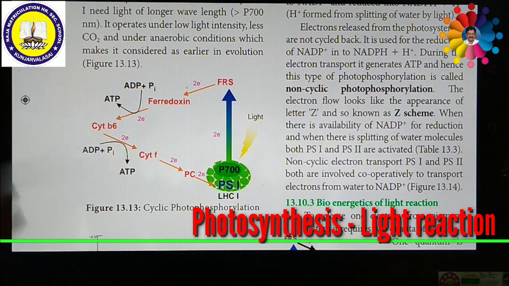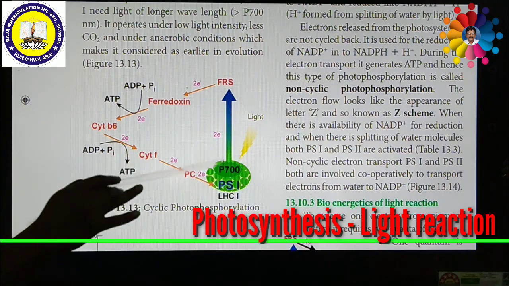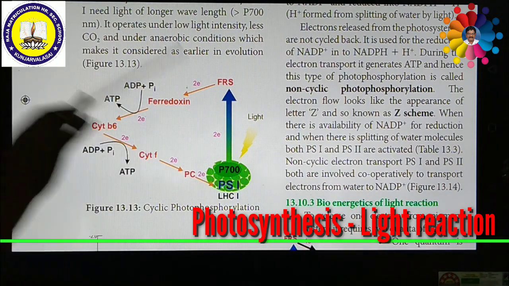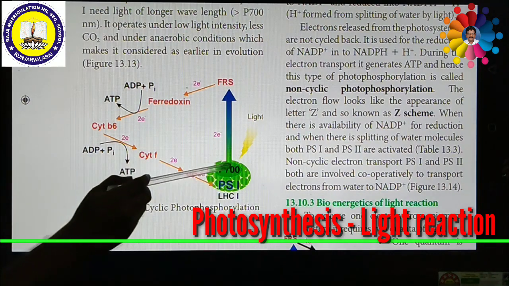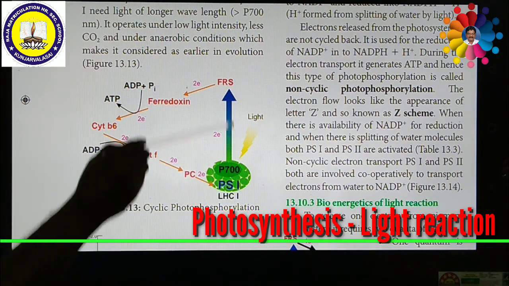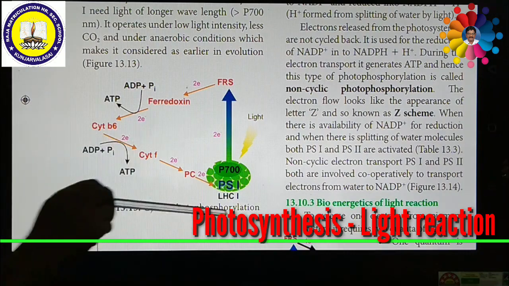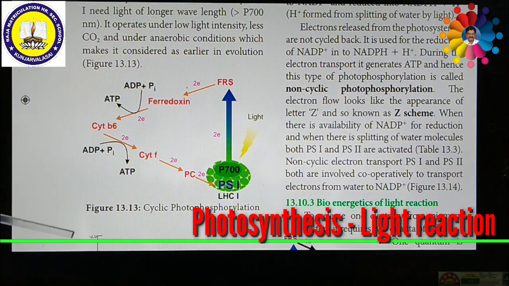So here the electrons expelled from photosystem 1 are cycled back to the photosystem 1. That is why this is called cyclic photophosphorylation. In the previous explanation, that was the Z scheme. The electrons expelled from the photosystem 2 are not returned back to the photosystem 1. That is why it is called non-cyclic photophosphorylation. But here the electrons expelled from photosystem 1 are cycled back to the photosystem 1 again. So that is why this is called cyclic photophosphorylation.